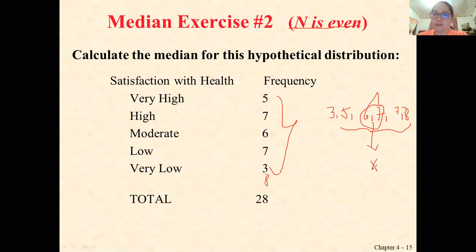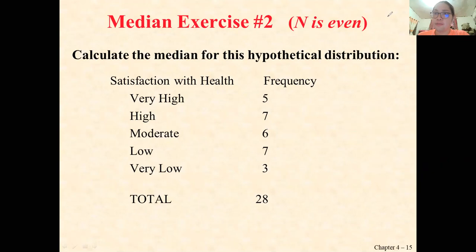So you just add 6 plus 7, then divide by 2. 6 plus 7 is 13, divided by 2 is 6.5. So 6.5 is your median. This is how you get the median when the given set of data is an even number. I hope this helps you understand more about the median.